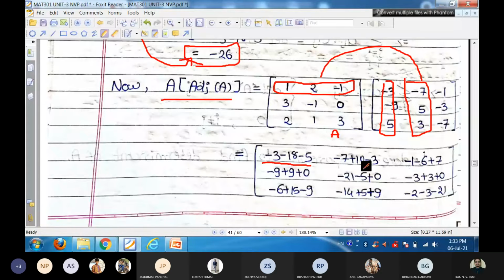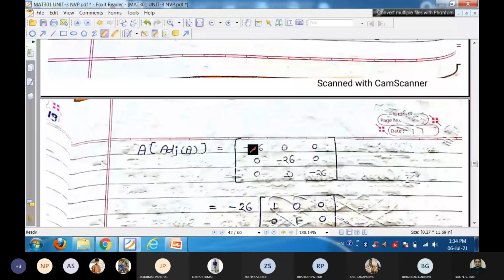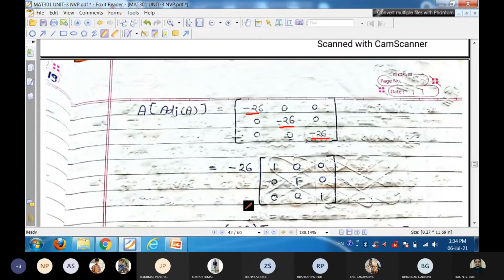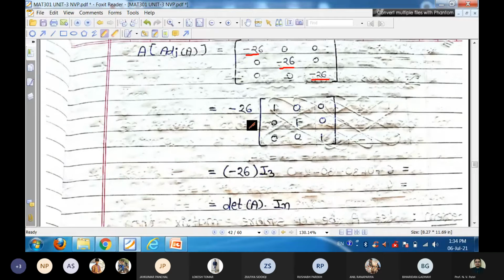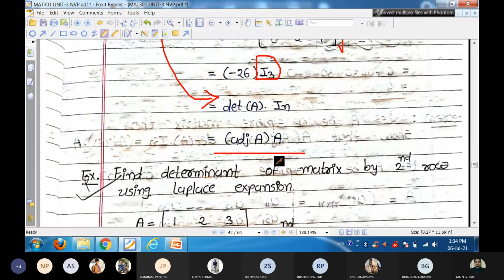You can multiply each element and simplify this. We get minus 26 at the diagonal entries, which we can take outside, so minus 26 into the matrix 1 0 0, 0 1 0, 0 0 1. That is our identity matrix of order 3. So A into adjoint A is the same as determinant A into identity. That is our important result, which is also the same as adjoint A into A, because using this result you can find the formula of A inverse.